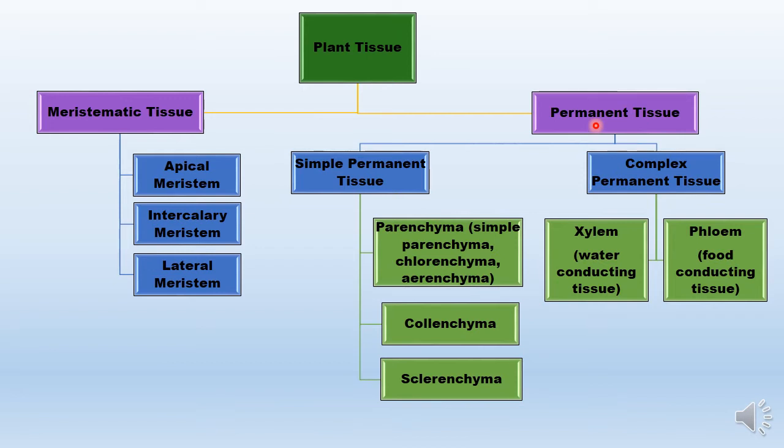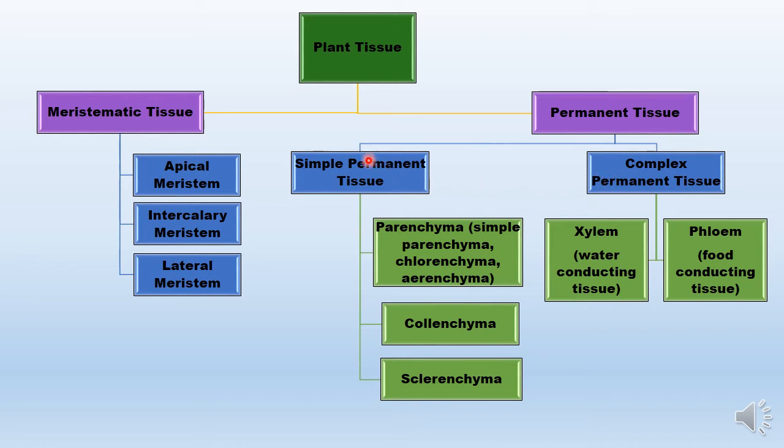Then we go to permanent tissue, and as I just told you, permanent tissue cells are specialized in their structure and function. So if they are specialized, those kind of cells could be similar, or they could be different kinds of cells coming together to take up one particular function. And that's how we divide permanent tissue. If all the cells which are forming the permanent tissue are similar, then it forms simple permanent tissue. And if different kind of cells are grouped together and they are doing one function, it forms complex permanent tissue.